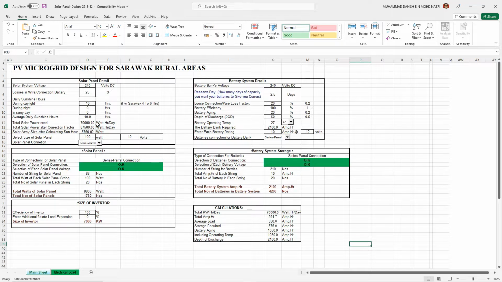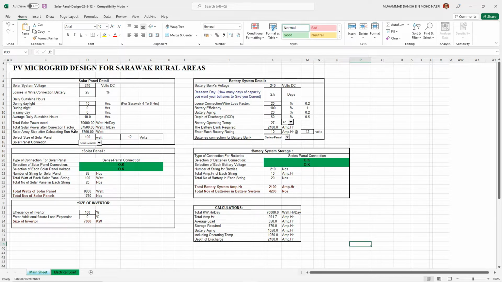The total solar power needed is 70 kilowatt, as we justified on the electrical load sheet. So the total solar power after correction factor is 70.5 kilowatt. The total solar power produced is larger than the total solar power needed, so our design is a success. The total solar array after calculating the sun hours is 8750 watt. The size of the solar panel is 100 watt and 12 volt.